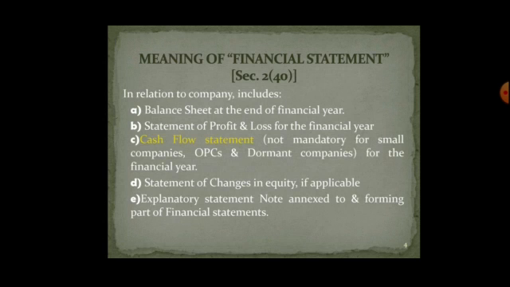Financial statement in relation to joint stock company includes balance sheet at the end of the financial year, statement of profit and loss for the financial year, cash flow statement, but it is not mandatory for small companies and for OPCs, that is operational professional consultancies, and dormant companies, that means the companies which give their name to the subsidiary companies. For the financial year, statement of changes in equity if applicable.